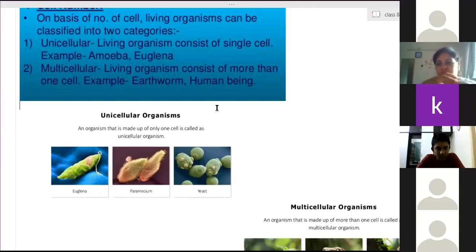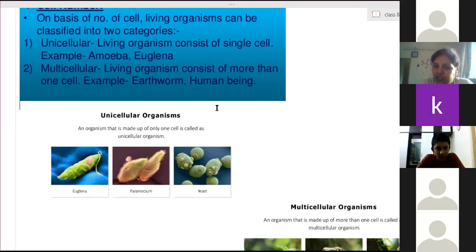It is alive, and it performs all the processes necessary for life. All these are performed by a single cell. Then we call those unicellular organisms. Is that clear?